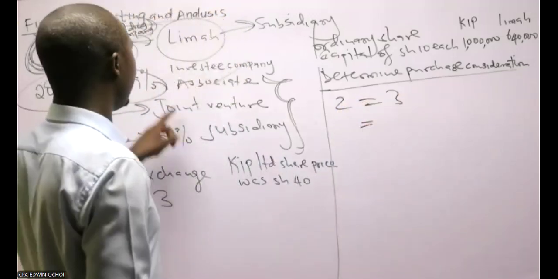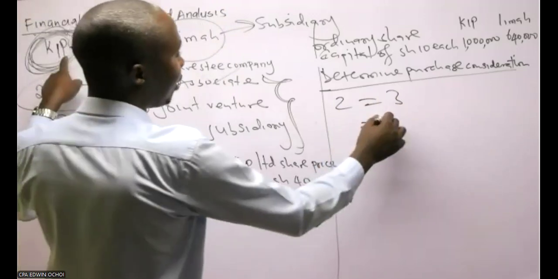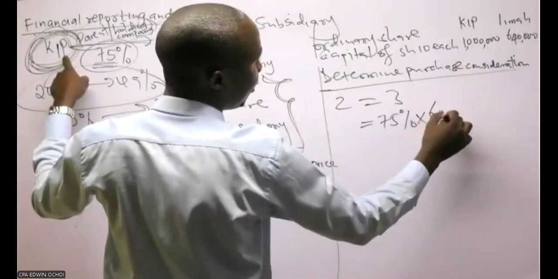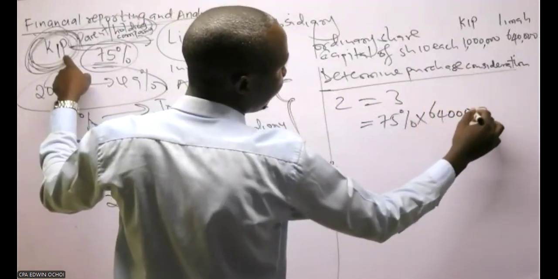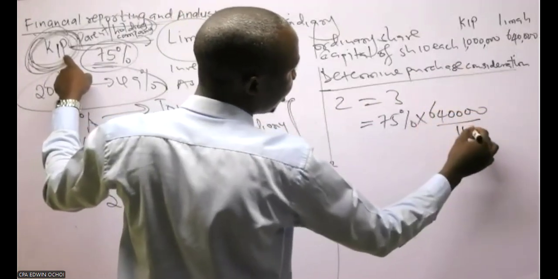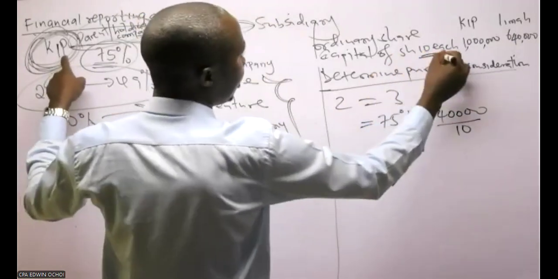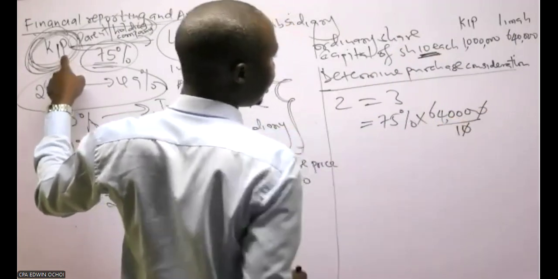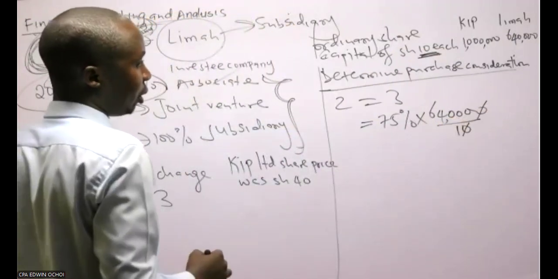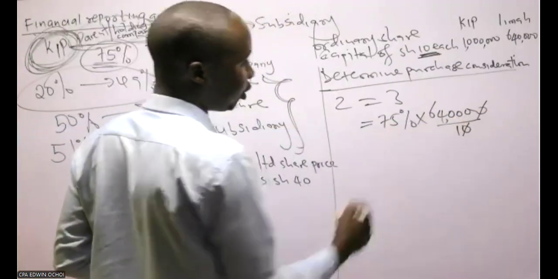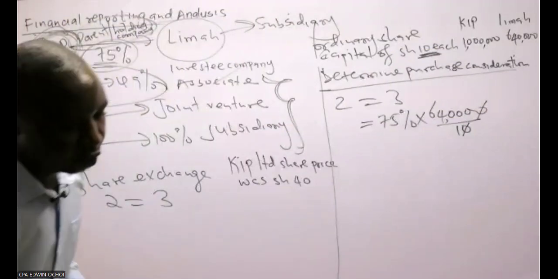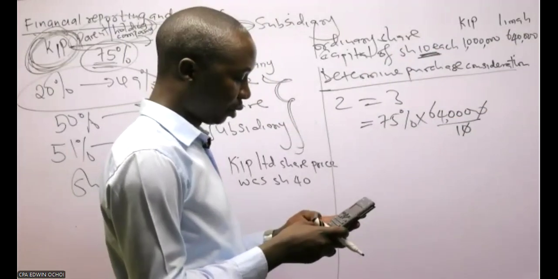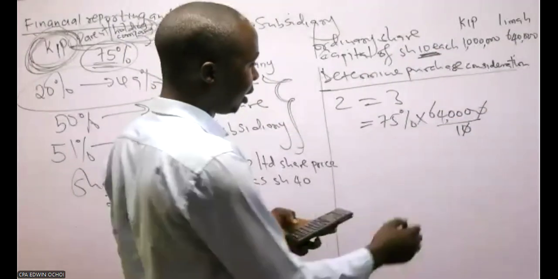We know that KEEP acquired 75% of the shares. The 640,000 is in terms of shillings, so the number of shares is divided by 10, the par value. So we have 64,000 shares. 75% of that is 0.75 times 64,000, which is 48,000.